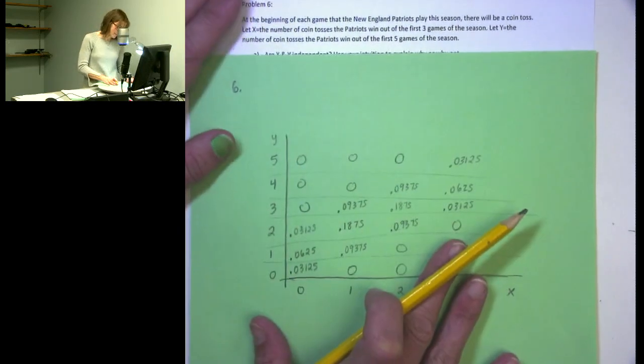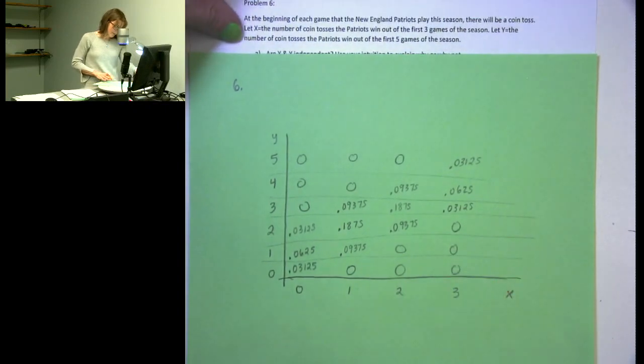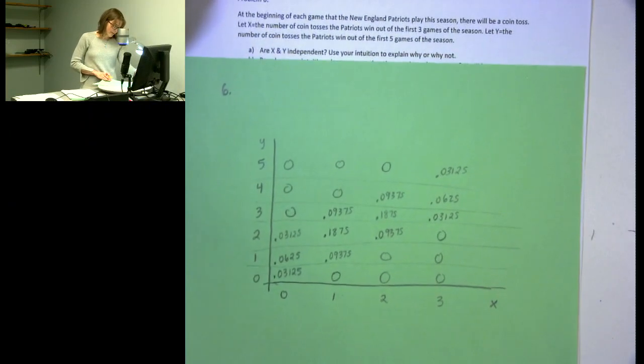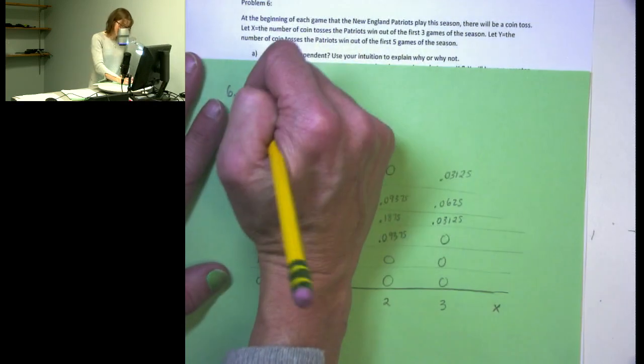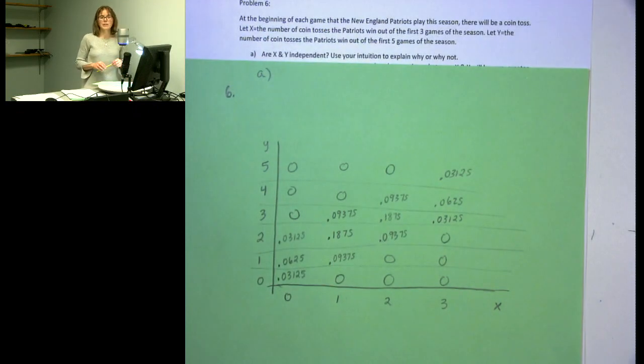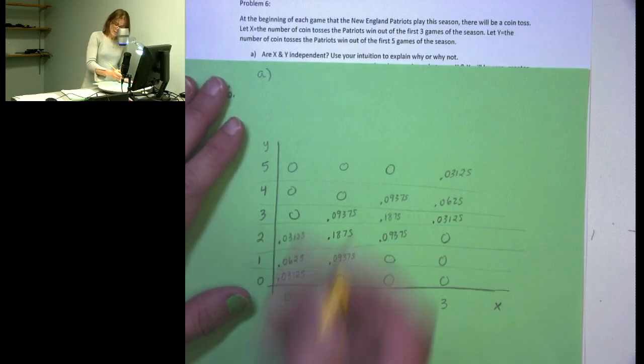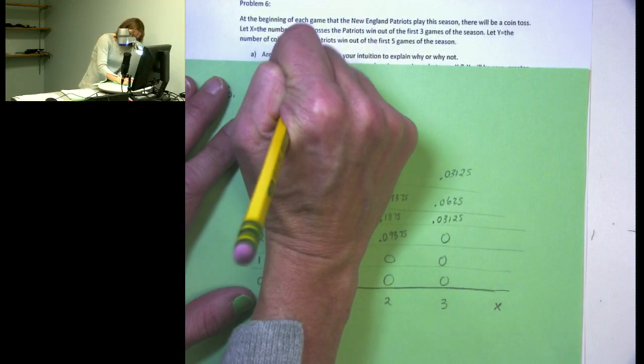In any case, we're going to think first about whether X and Y are independent and use our intuition to explain why. So I would say, first of all, it seems pretty clear that these variables are not independent because, for instance, if I don't win the coin toss in any of the first 3 games, then I can at most win 2 coin tosses in the first 5 games. So there's clearly a relationship between these variables. So it seems clearly that they're dependent.